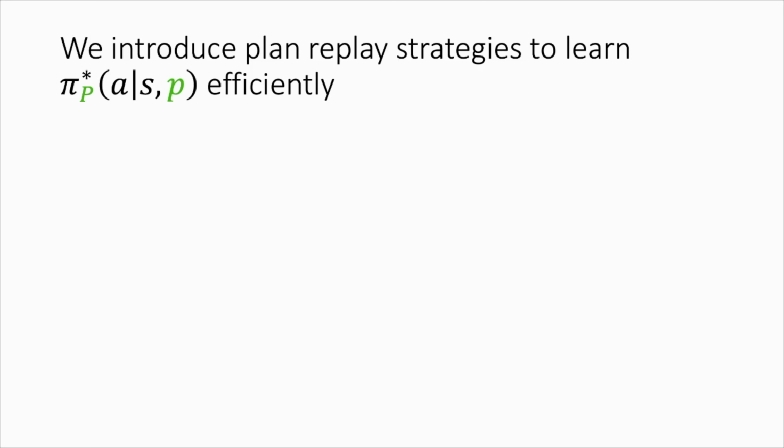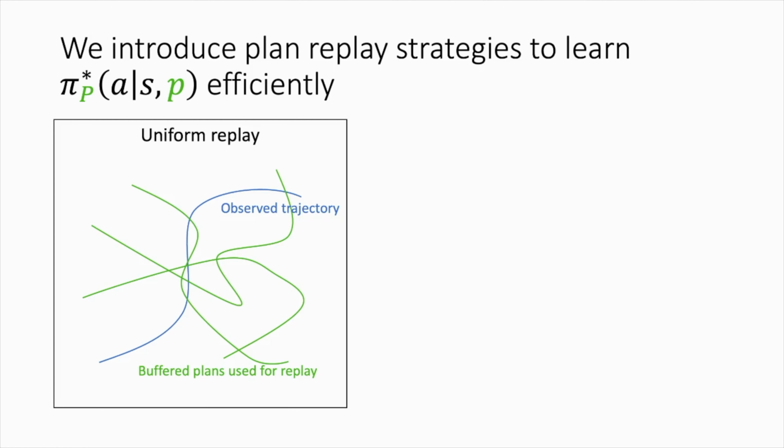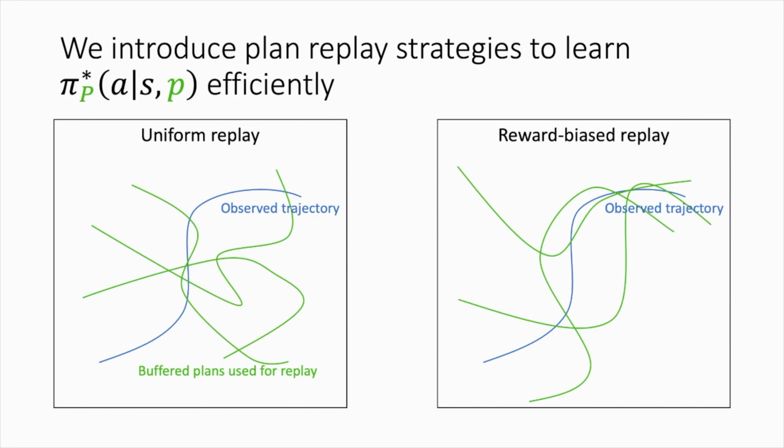How this plan sampling is done in detail is an important design choice, and here we compare sampling plans uniformly and sampling plans such that plans with respect to which the experience trajectory has higher reward are sampled with higher probability as well. We find in our experiments that using this kind of reward-biased replay greatly improves sample efficiency.